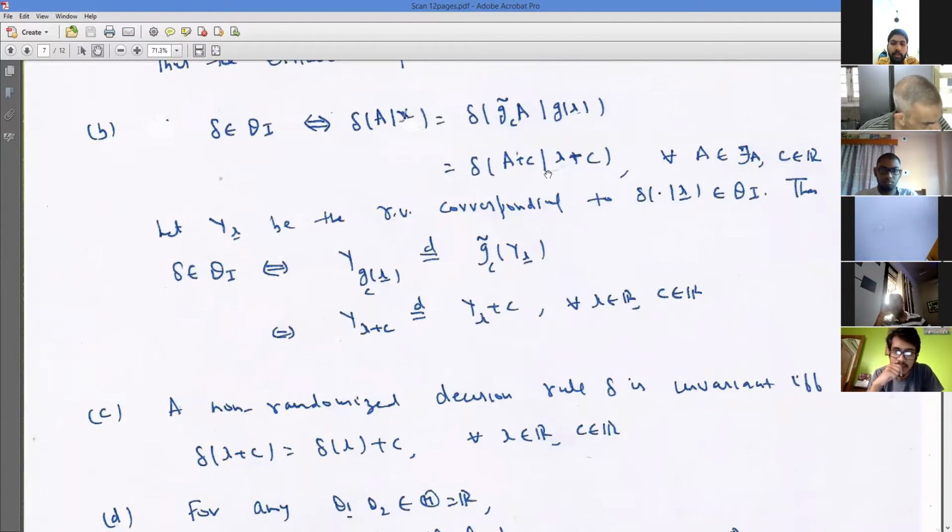And what you have to show? Sir, I am saying the only if part. This is the if part, and this is the only if part. These are the if and only if parts. Delta is invariant if and only if this happens. And sir, for the only if part, we should take delta A plus C, conditional on X plus C. Then I have to prove that delta is invariant. No, any delta which satisfies this is invariant.